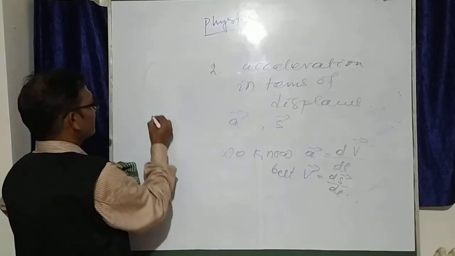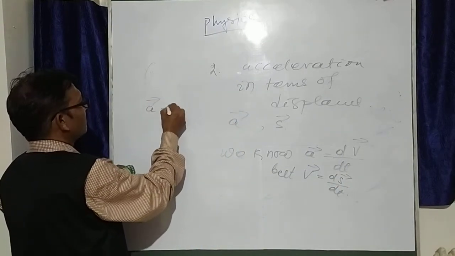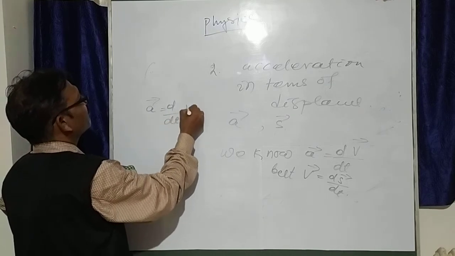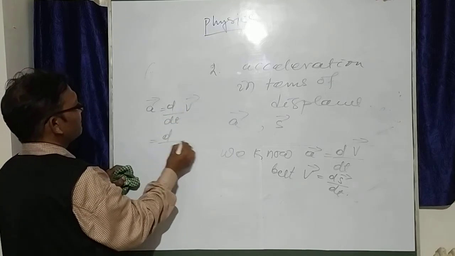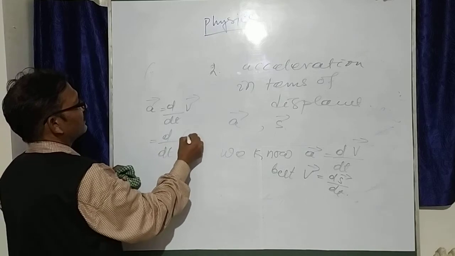So a is d by dt of v, and in place of v you write ds by dt.